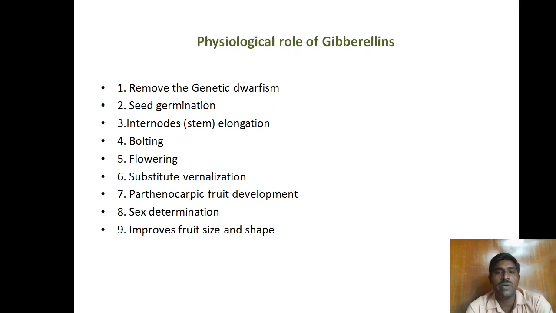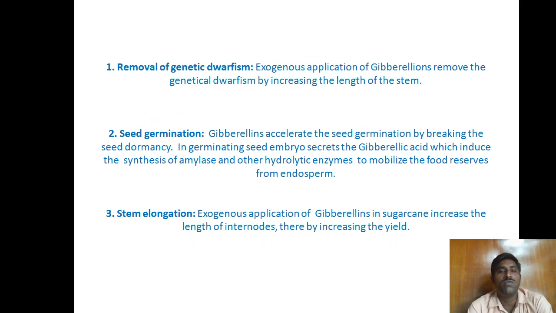Next, the physiological role of gibberellins. They remove genetic dwarfism, and are involved in seed germination, internode elongation, bolting, flowering, substitution for vernalization, parthenocarpic fruit development, sex determination, and improving fruit size and shape. These are the physiological roles of gibberellins. First, removal of genetic dwarfism. Genetically dwarfed plants increase their height when gibberellins are applied exogenously. That means dwarf plants can be improved in height by exogenous application of gibberellin. It removes genetic dwarfism.